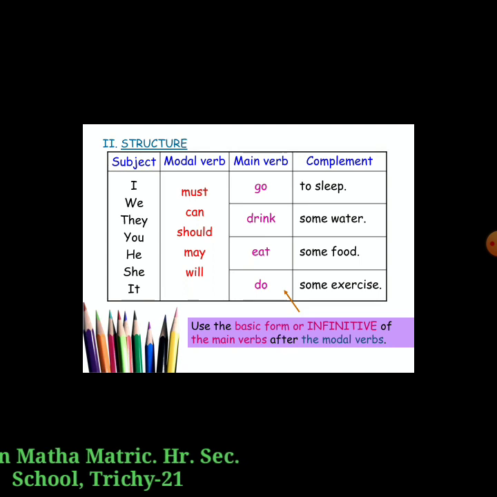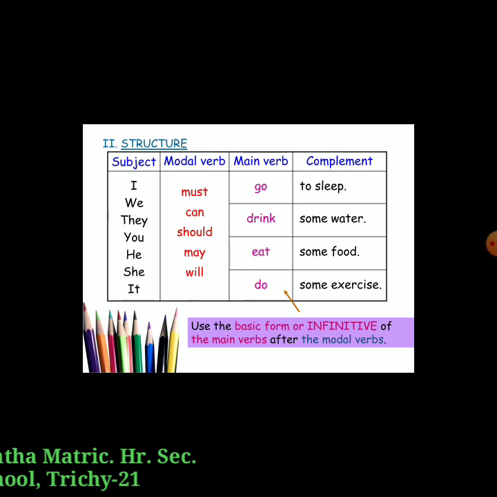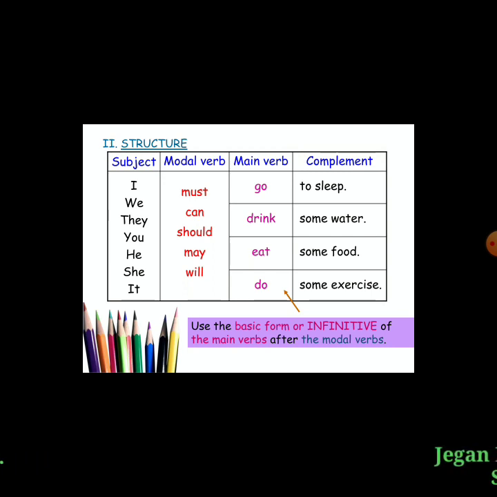We can drink some water. They should drink some water. You should drink some water. You may eat some food. She will eat some food. It will eat some food. It will do some exercise. She will do some exercise. He may do some exercise. So we can use these modal verbs.